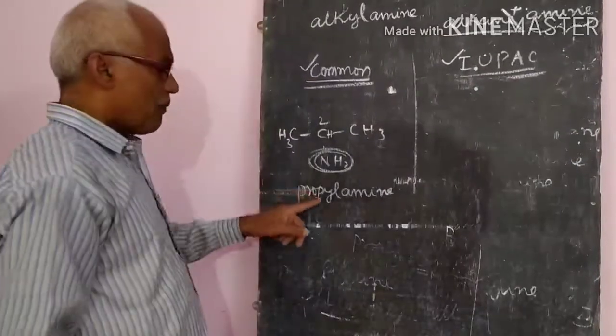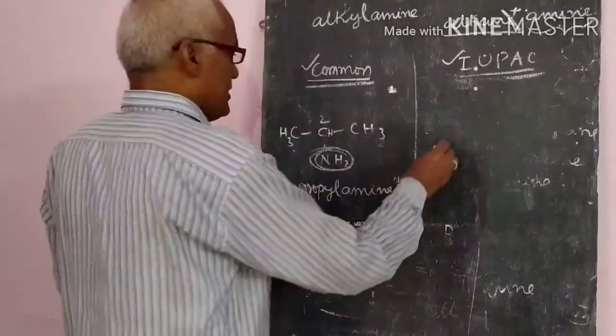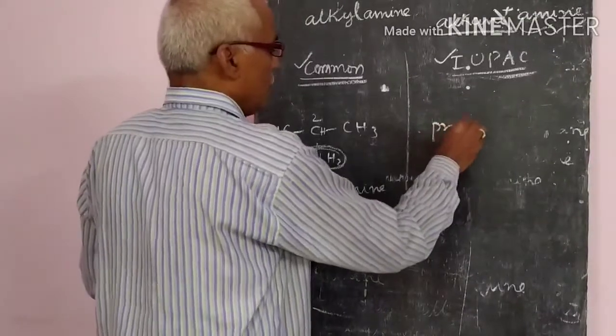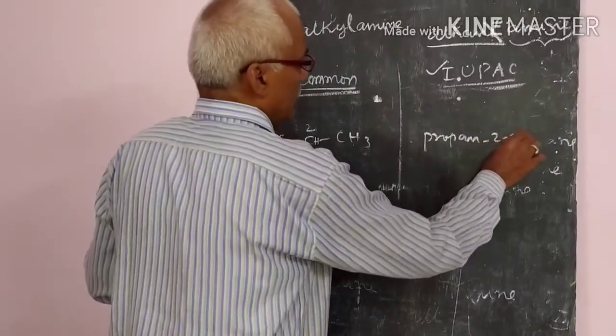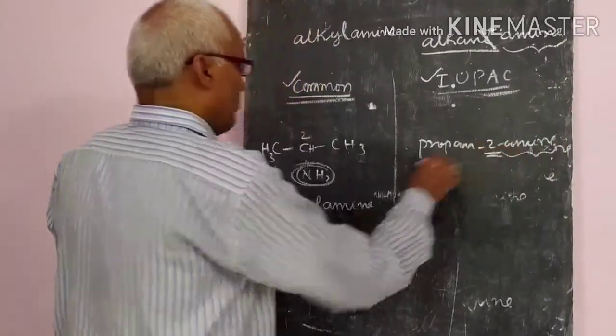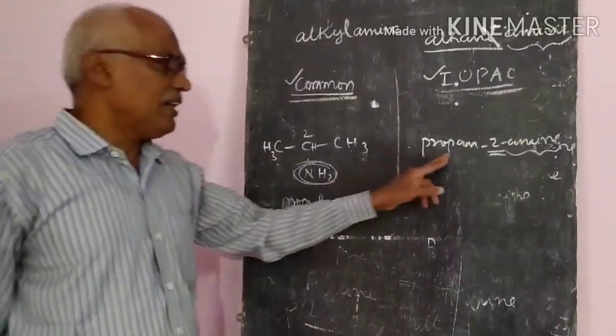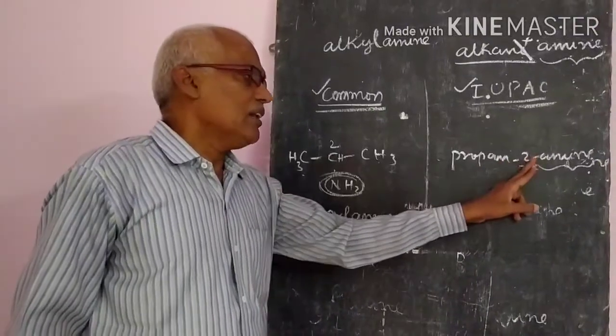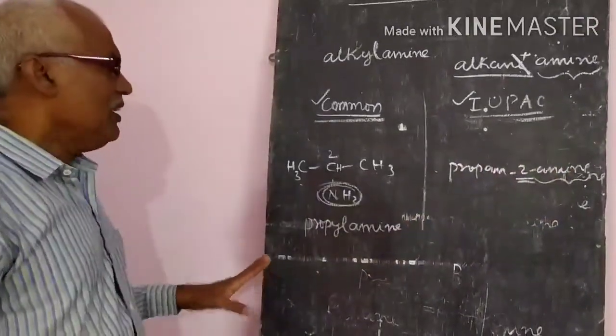This one is propylamine. But in the IUPAC name, it is propan-2-amine. That means the number should be added before the amine. But in the alkane, the E will be removed at the position and the amine will be added.